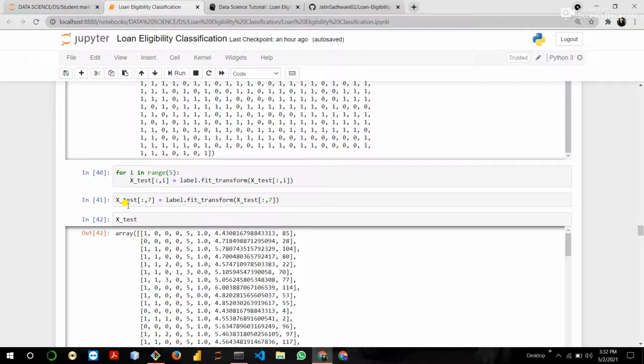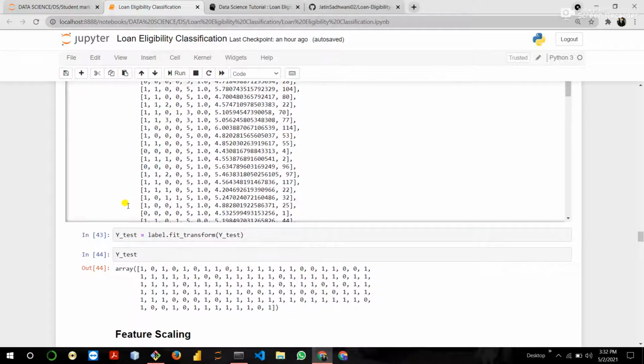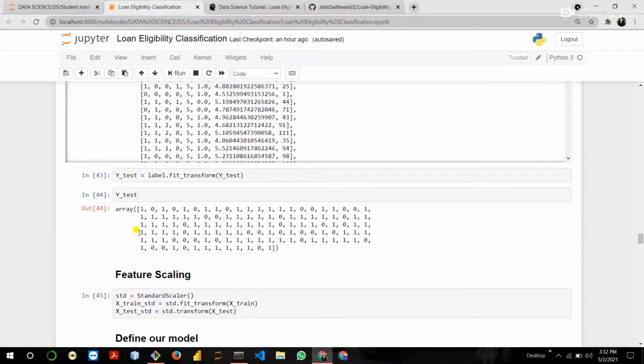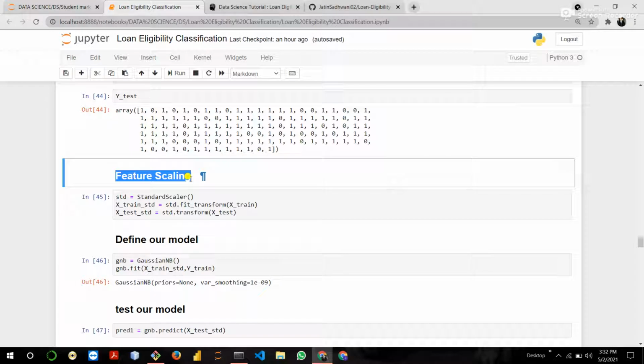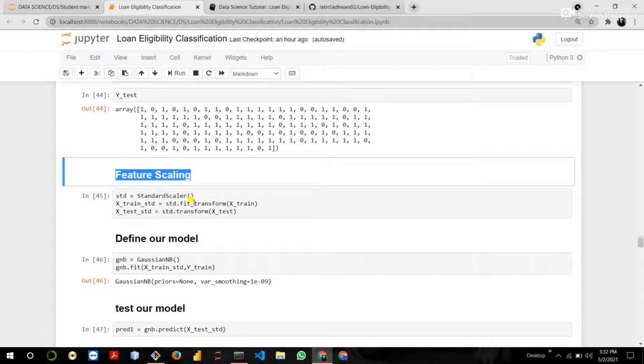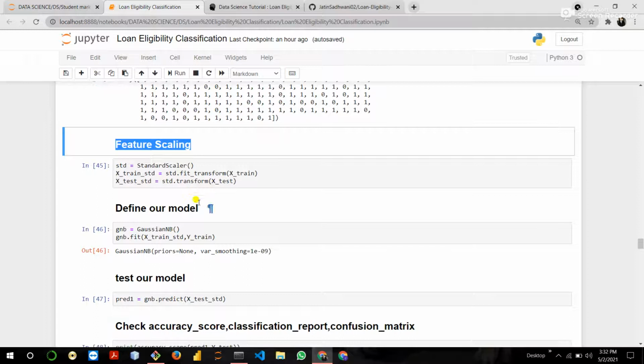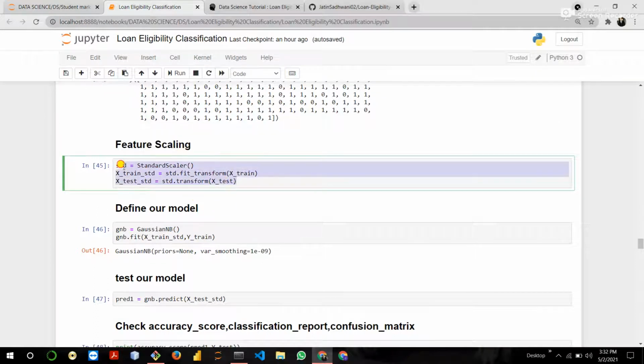Okay, categorical means string name. So after performing the label encoding, we apply a feature scaling. Feature scaling is basically used to scale the data into a particular scale, like 0 to 1. All data is not in a particular scale, so to make data in a particular scale, we use a standard scaler, min max scaler, etc. So we use the standard scaler here.